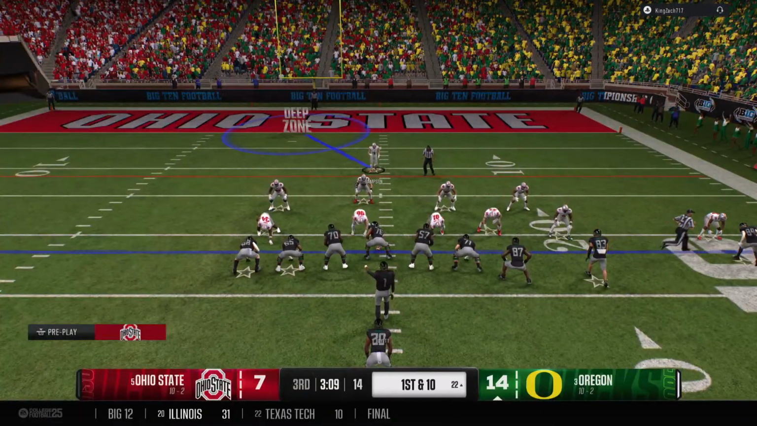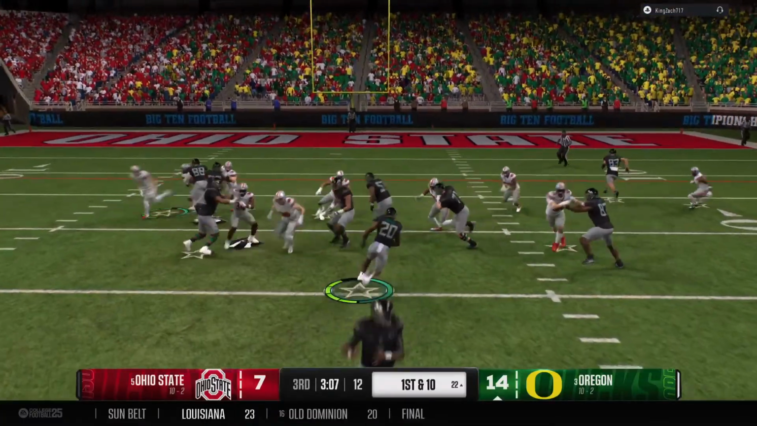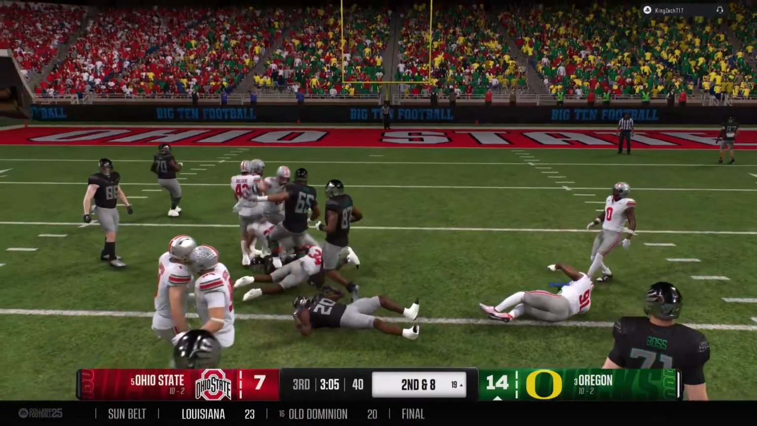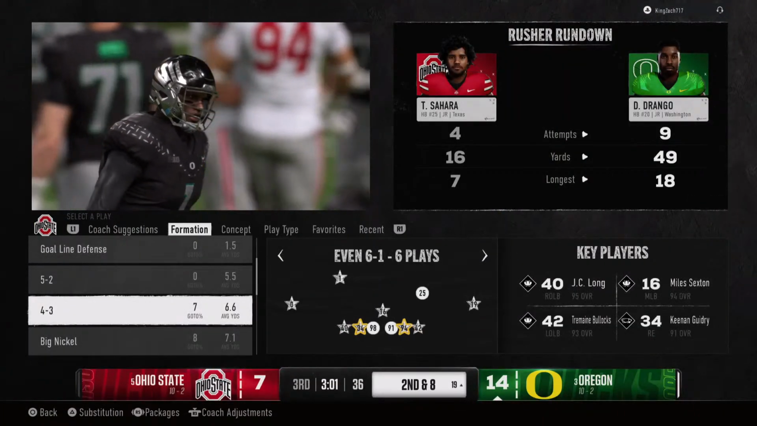And the Oregon offense is back out on the field. The last drive of the passing game, very effective. Moved them right down the field. And the defense make adjustments. Tackle made after just a short game.